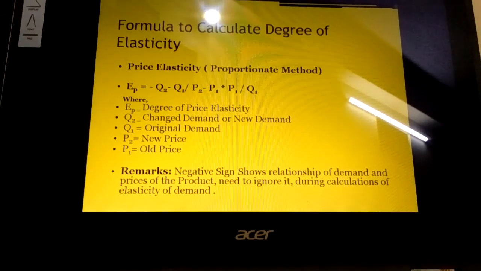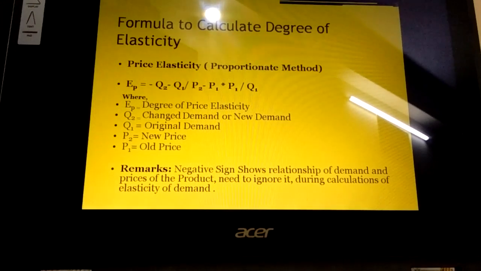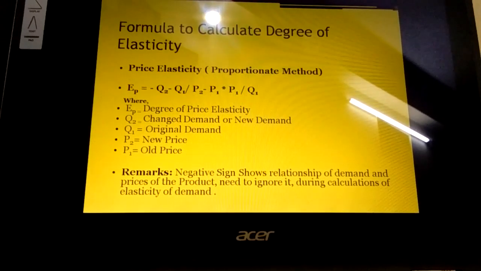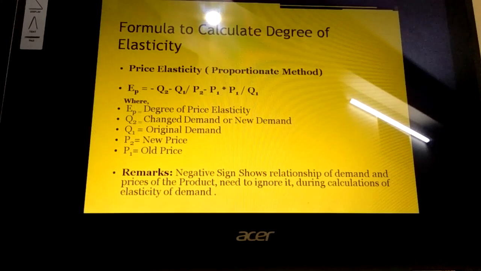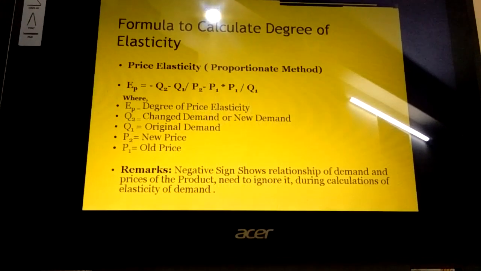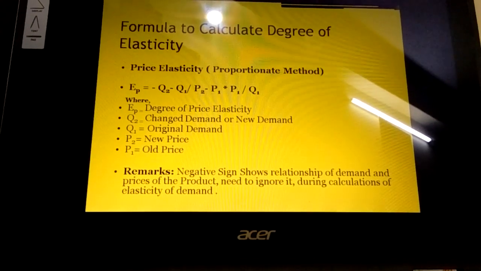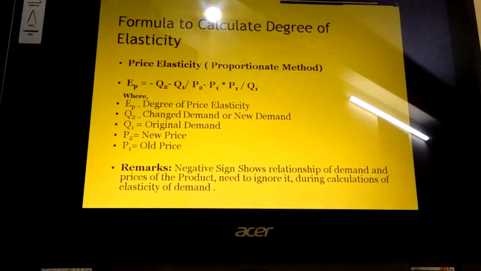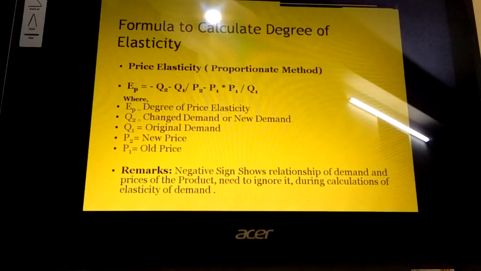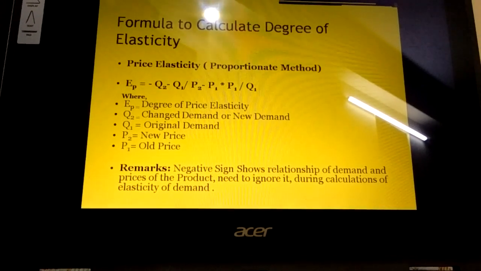Q2 is the new demand of the product, Q1 is the original demand, P2 is the new price of the product, and P1 is the old price of the product. And EP represents the price elasticity of demand. The negative sign I have already told you. During the calculation we need to ignore this sign.